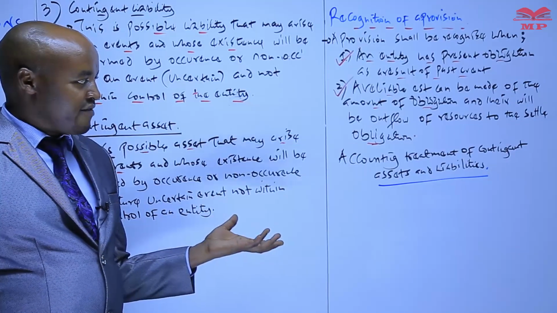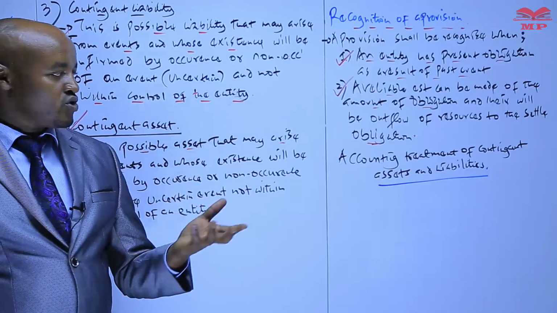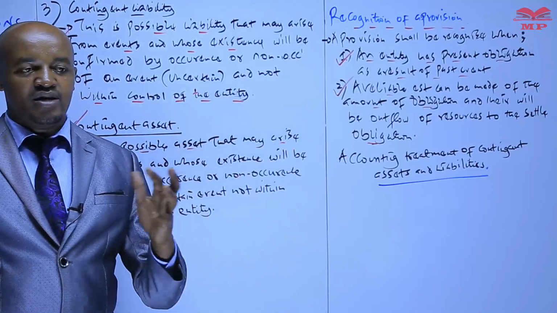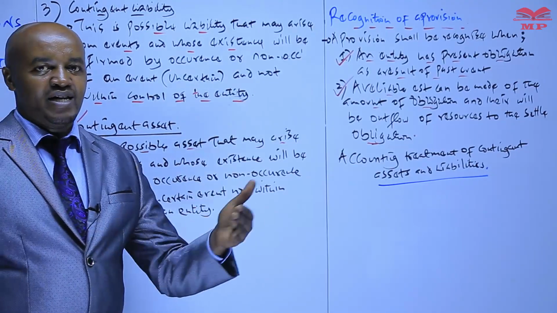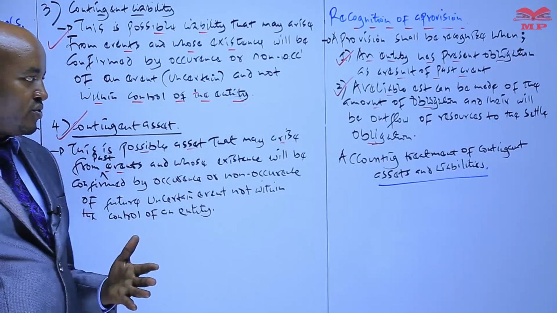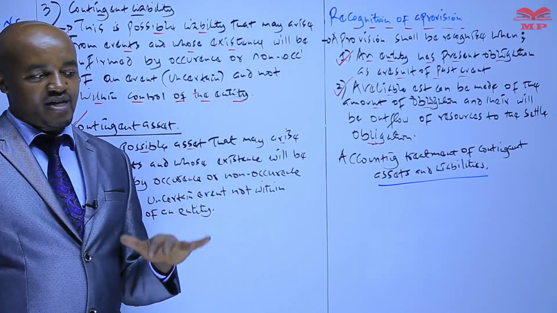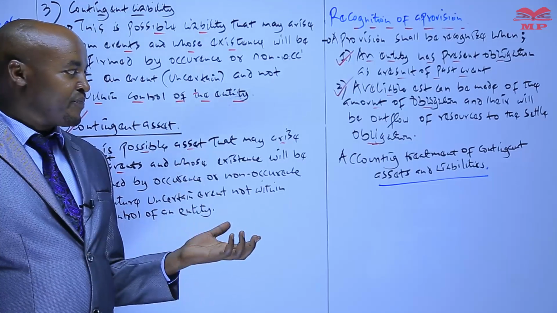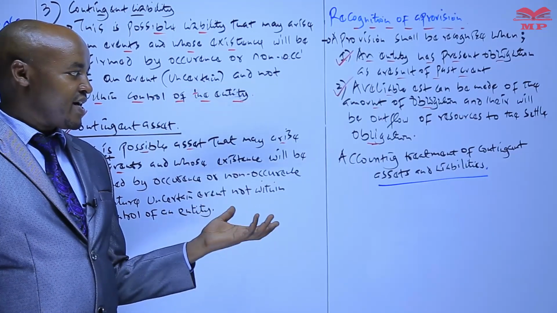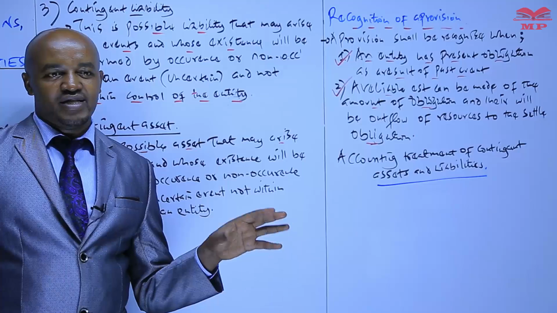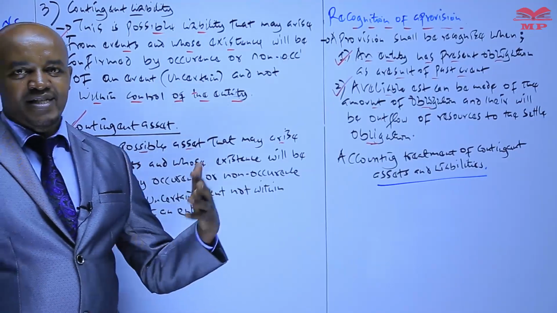Now, and I think I've given good examples here. When we talk about, for example, a contingent liability, a good example is a pending lawsuit. If a company has been sued in a court of law and the ruling has not been delivered at the end of the year, that is a good example of a contingent liability.